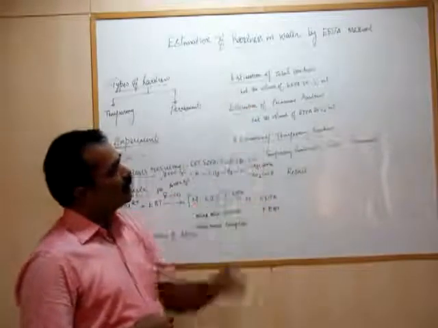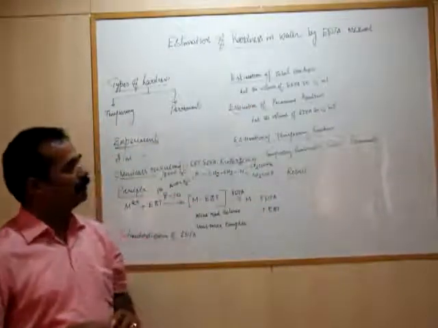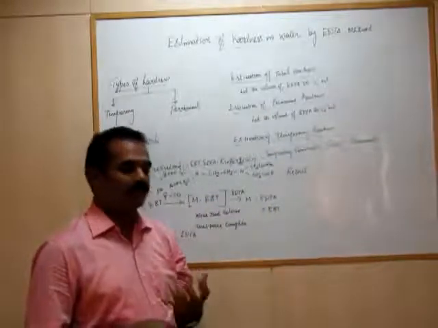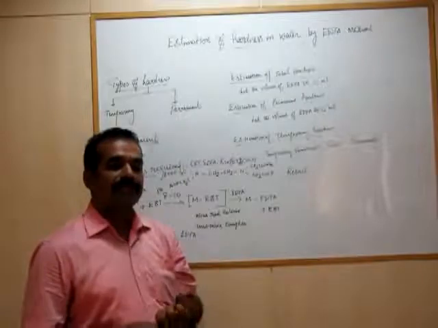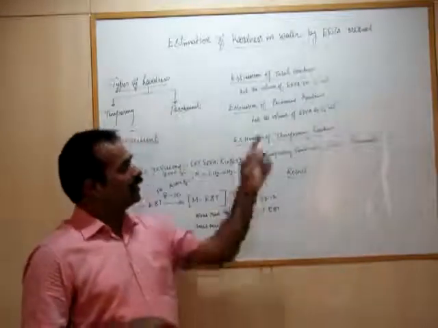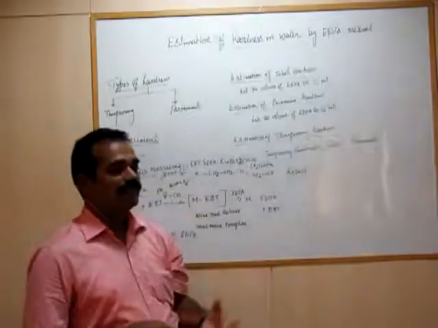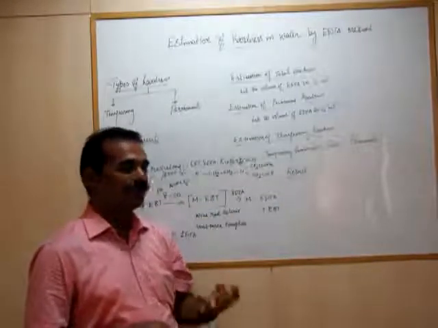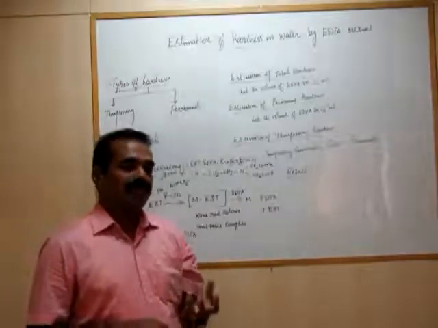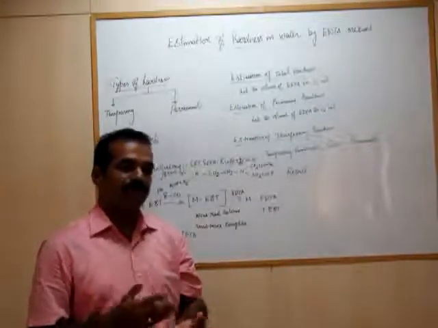Third one, estimation of permanent hardness. In this case, we take 50 ml of sample water in a beaker. Then the beaker is allowed to boil for a few minutes to remove the temporary hardness. After that, the water is allowed to cool to room temperature. Then it is filtered using filter paper and funnel.